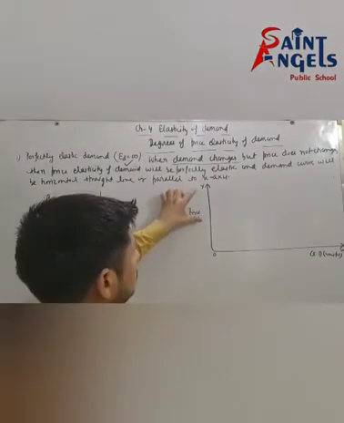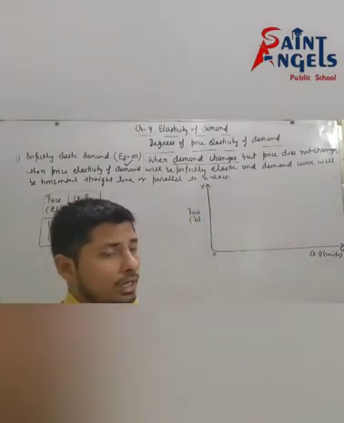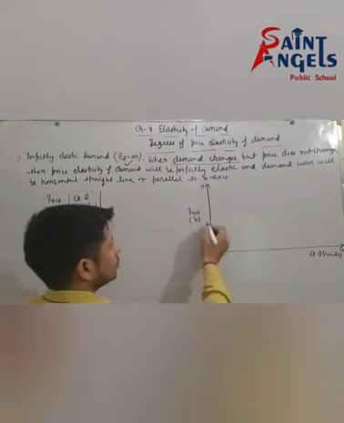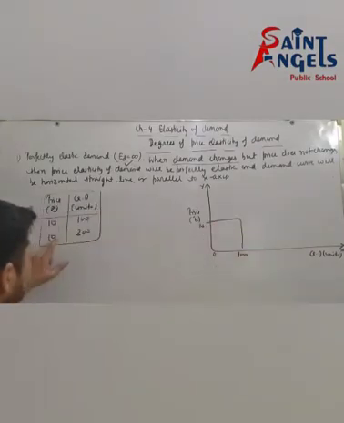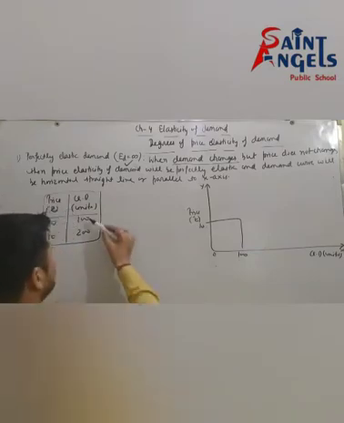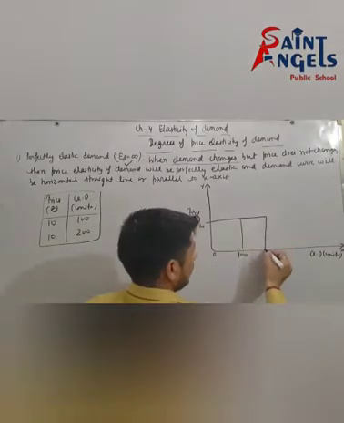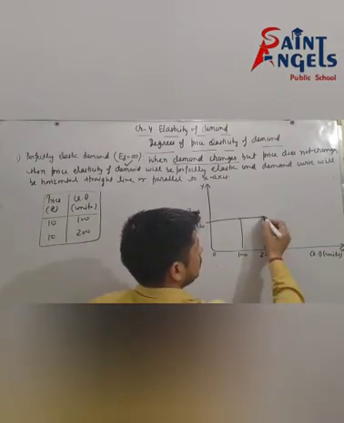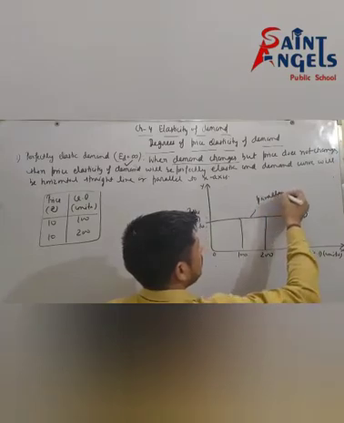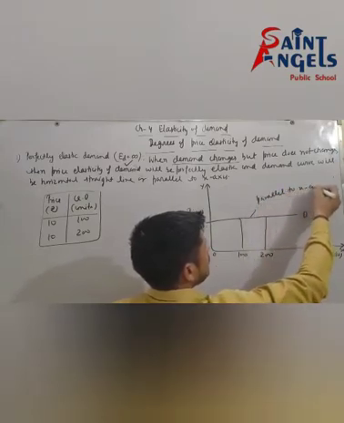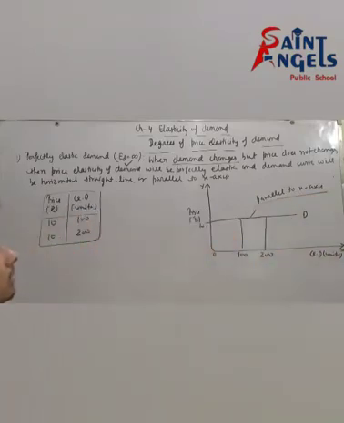That's why price is measured on the y-axis and quantity demanded is measured on the x-axis. See, initial price is rupee 10 and initial quantity is 100, but price remains constant while quantity increases from 100 to 200 units. So the demand curve will be parallel to x-axis, a horizontal straight line parallel to x-axis.